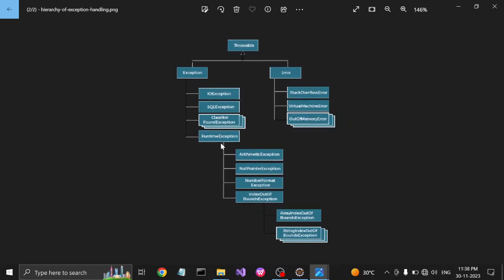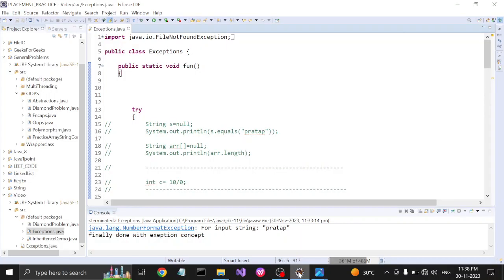The examples of runtime exceptions are arithmetic exception, null pointer exception, number format exception, and index out of bound exception. There are two subtypes of index out of bound exception: array index out of bound exception and string index out of bound exception. So there are two types, checked exception and unchecked exception. Checked exceptions are checked at compile time, and unchecked exceptions are not checked at compile time and are checked at runtime. Okay, so we'll see it practically.